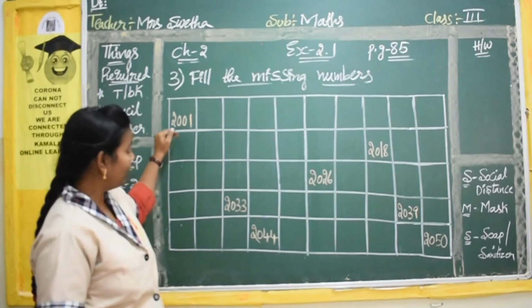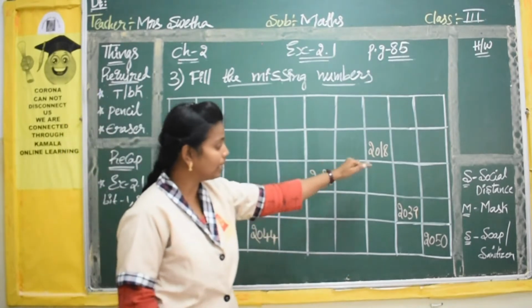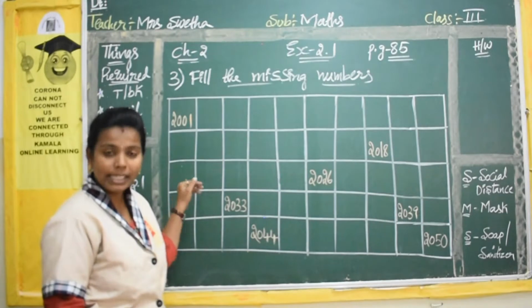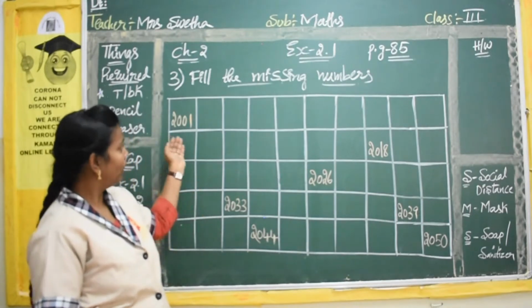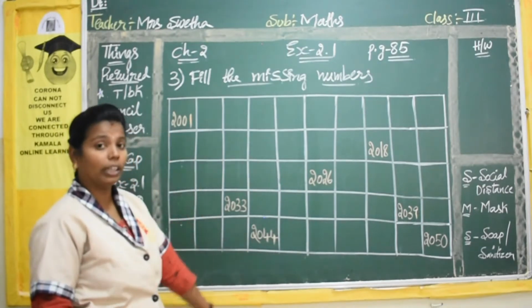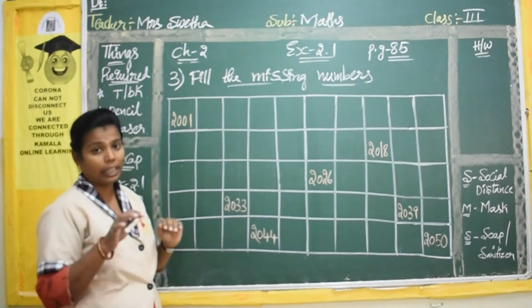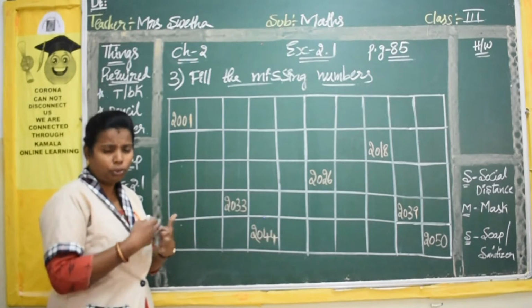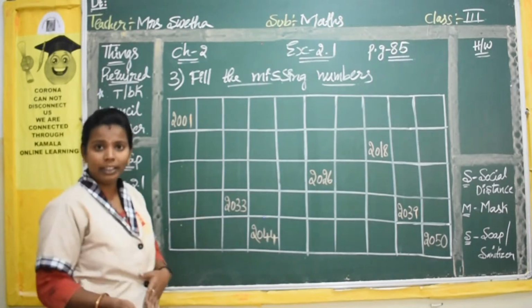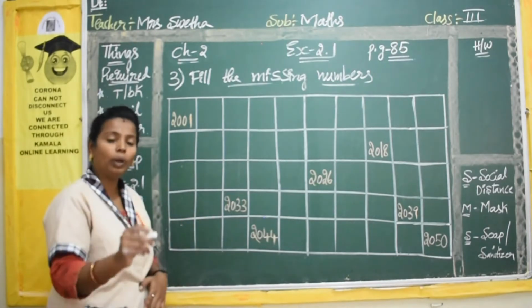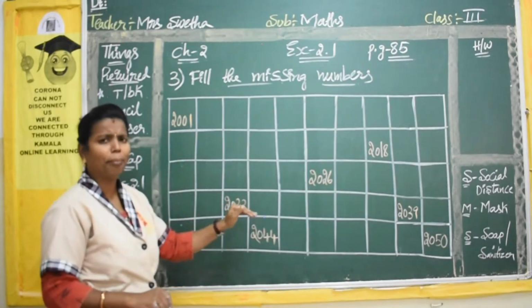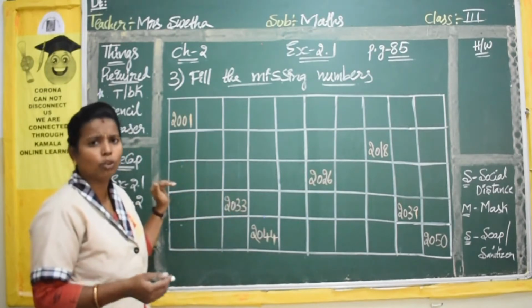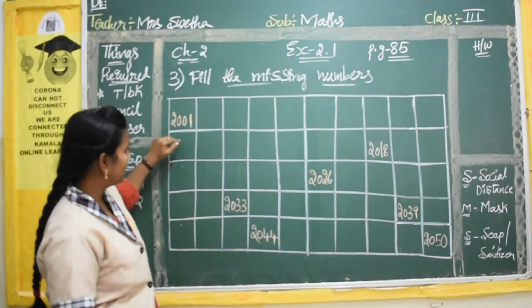Okay, so here they have given you a few numbers in the middle. Yes, a few numbers they have given for help, so that you can take the help of those numbers and complete the other numbers. So how to write? I will tell you in an easy way. You see, every one of you knows 1 to 100 numbers, no? If you know 1 to 100 numbers, you can write any number, any number of digits also you can write. Okay. So see here.